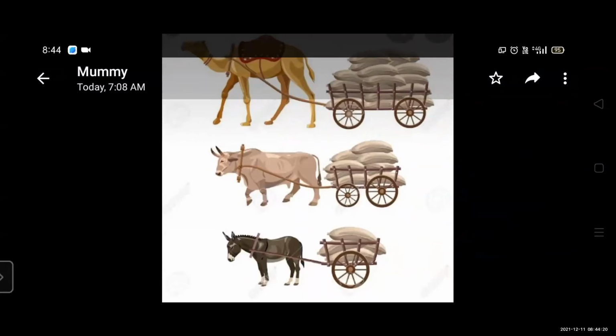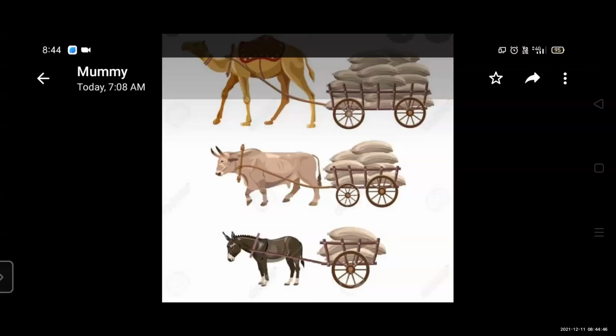Okay. So you understand the meaning of cart? Student? See, this is a camel cart, bullock cart, donkey cart. Okay. We put some vegetables and fruits and grains and take them from one place to another place.